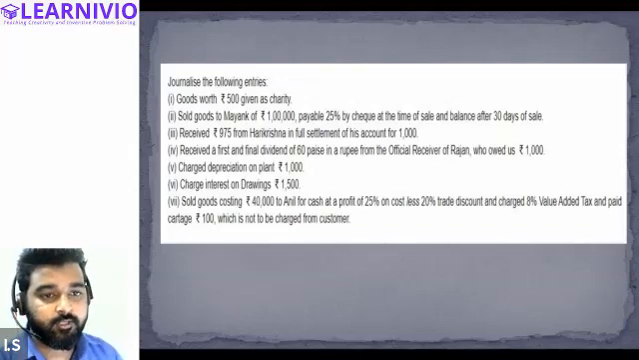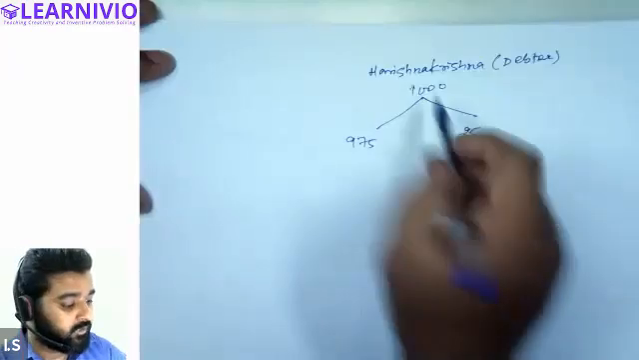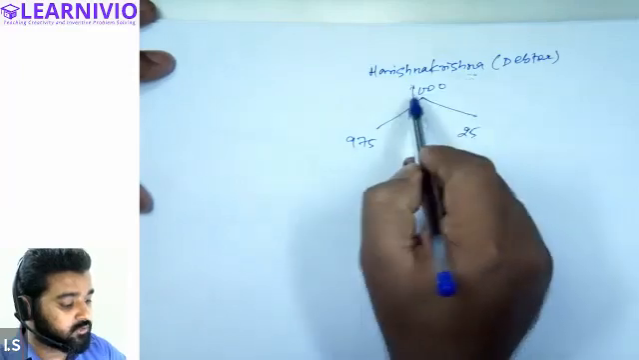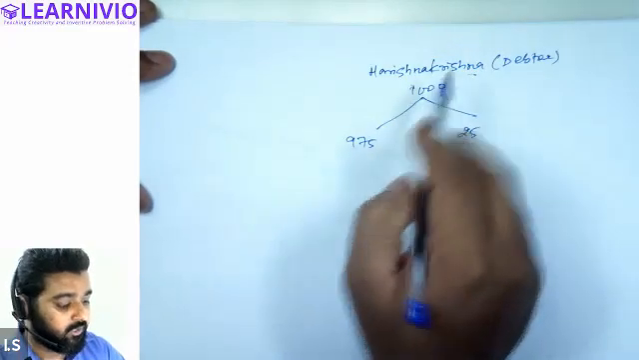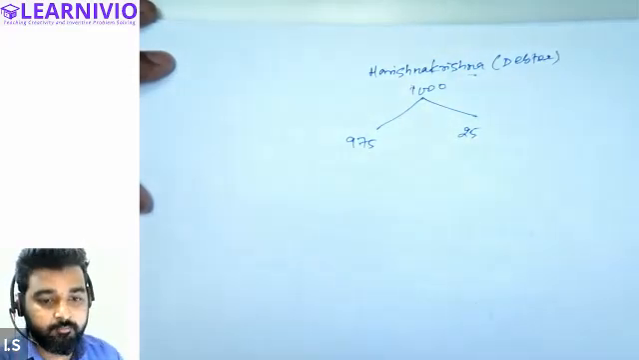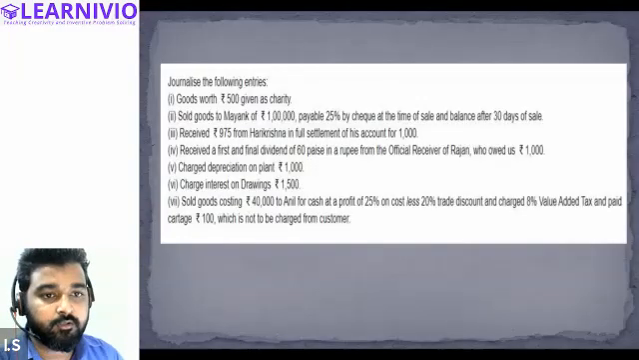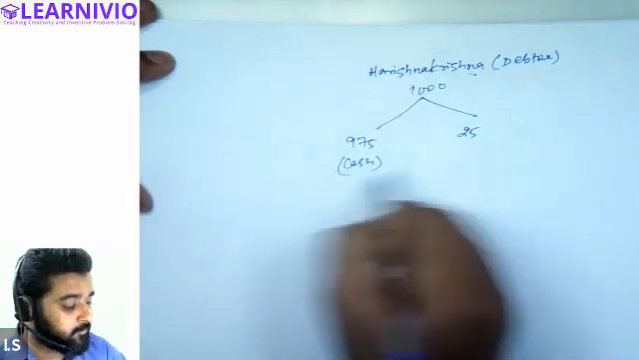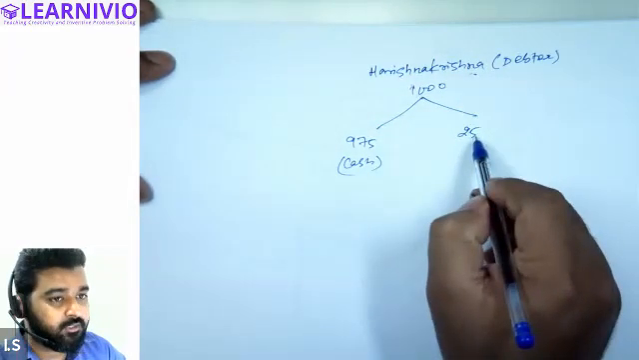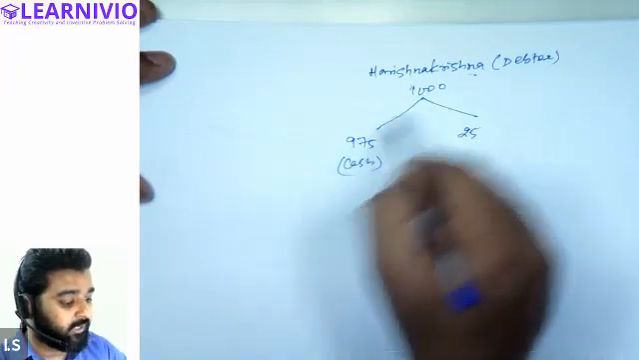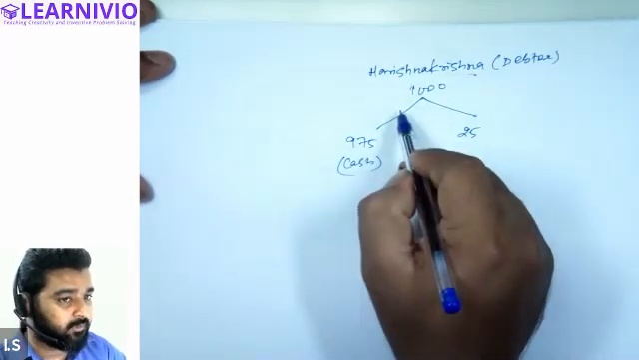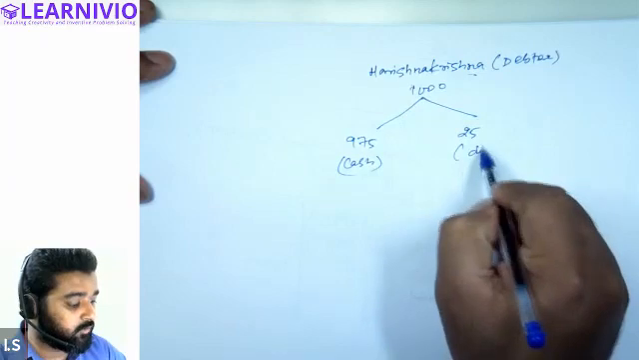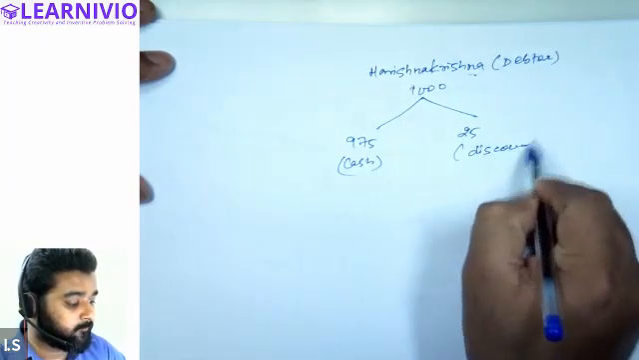So we can write it as: Hari Krishna is a debtor on which 1000 is due. Let's assume he's paying cash. He's paying cash of rupees 975, and 25 rupees he's not paying. He's basically paying 975 in full settlement. That means we are allowing him a discount of 25 rupees.